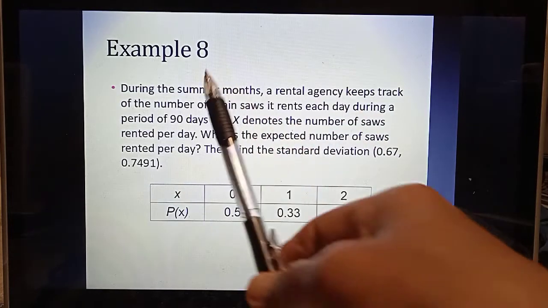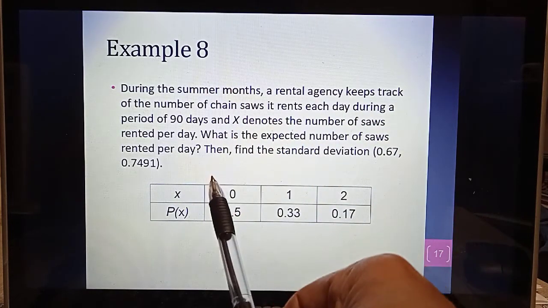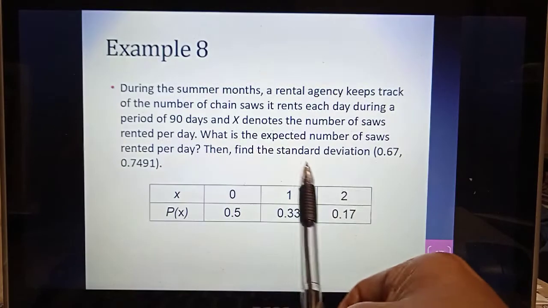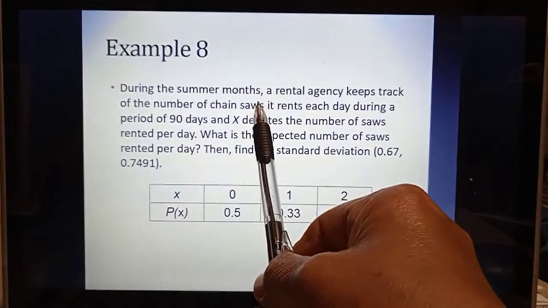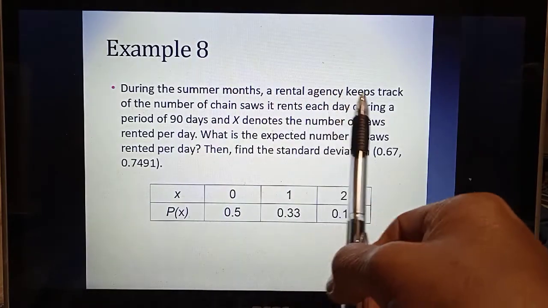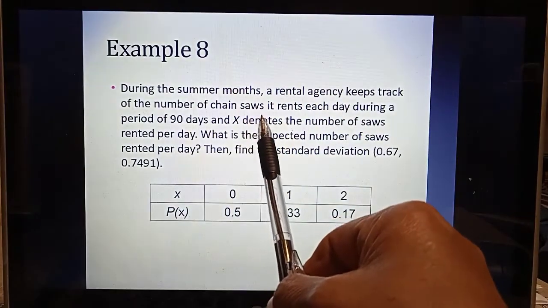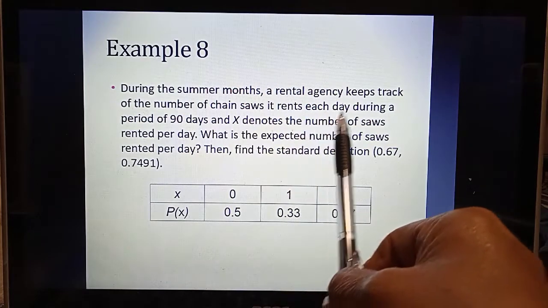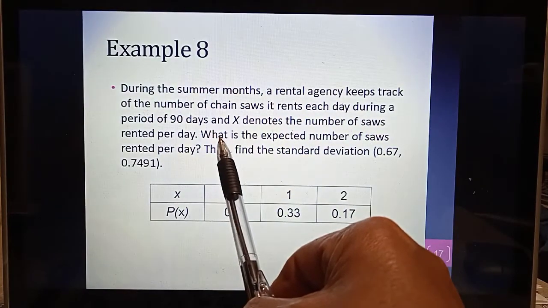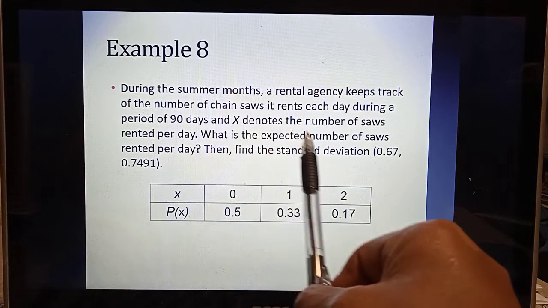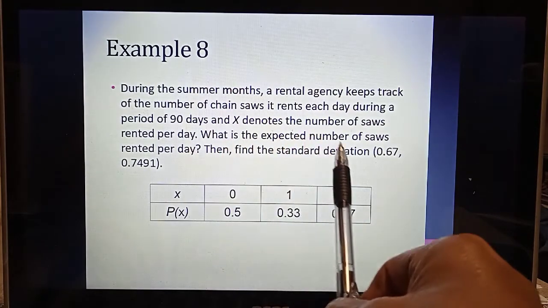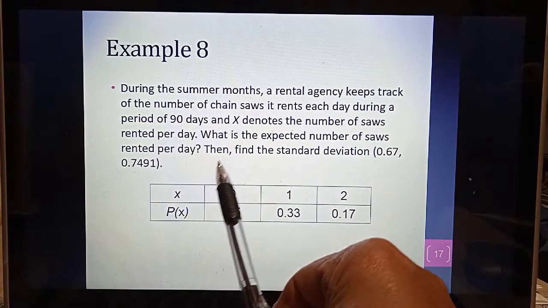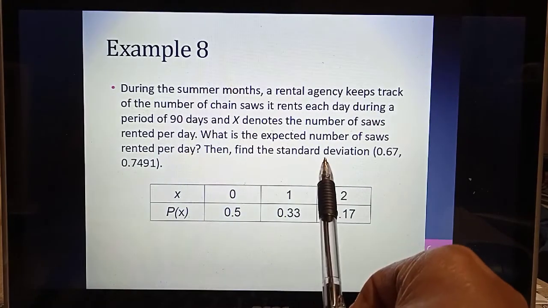Okay, now cuba buat yang ni. Let's do this exercise on your own and try to get the answer provided here. During the summer months, a rental agency keeps track of the number of chainsaws it rents each day during a period of 90 days, and X denotes the number of saws rented per day. What is the expected number of saws rented per day? Then find the standard deviation.